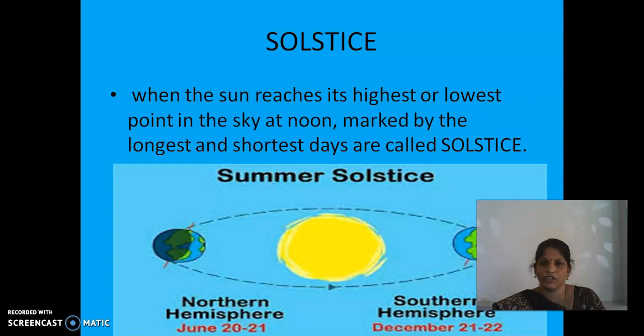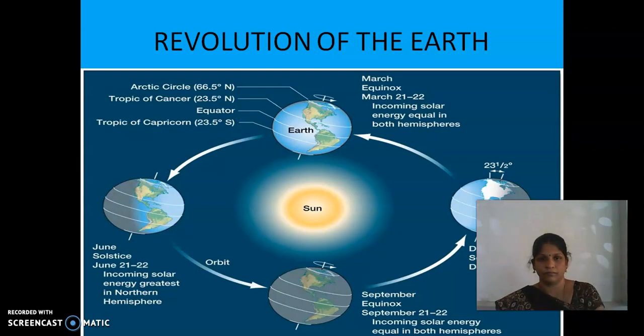Solstice, the definition I am given here: when the sun reaches its highest or lowest point in the sky at noon, marked by the longest and shortest days, are called solstices. Okay, children. Yes, now I will explain to you. Here, the shortest day and the longest day.